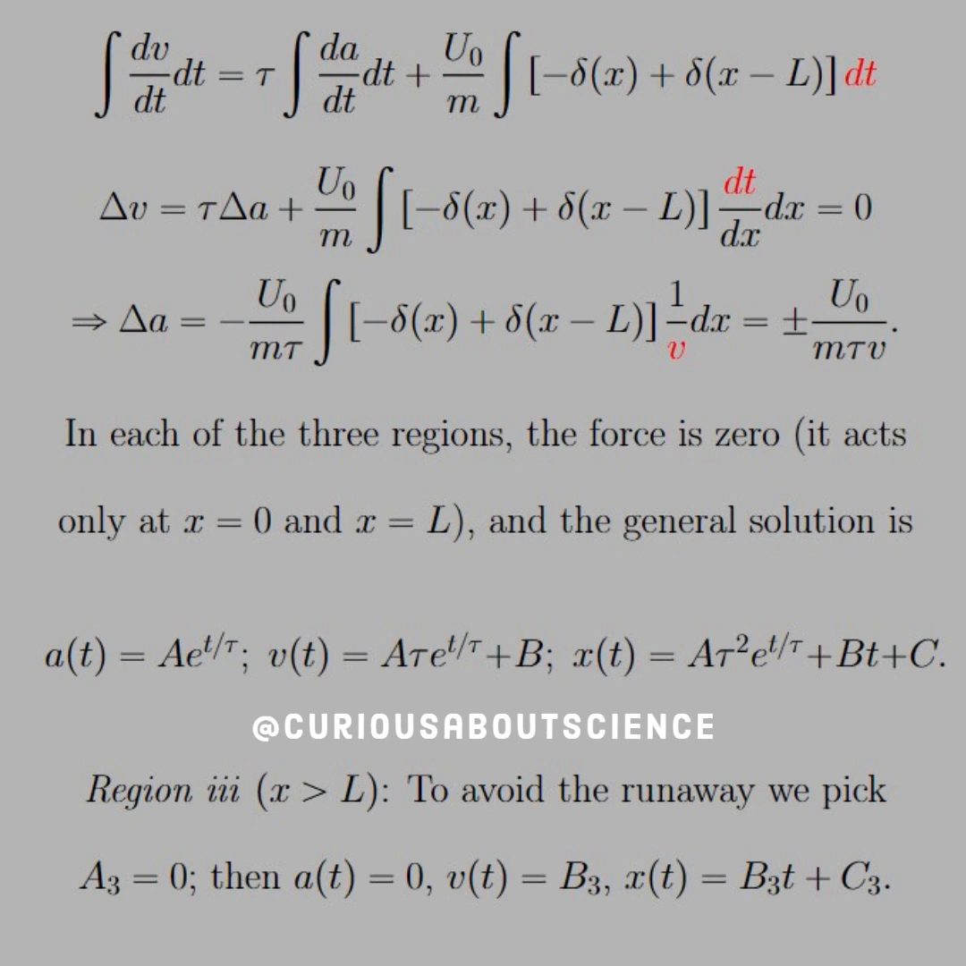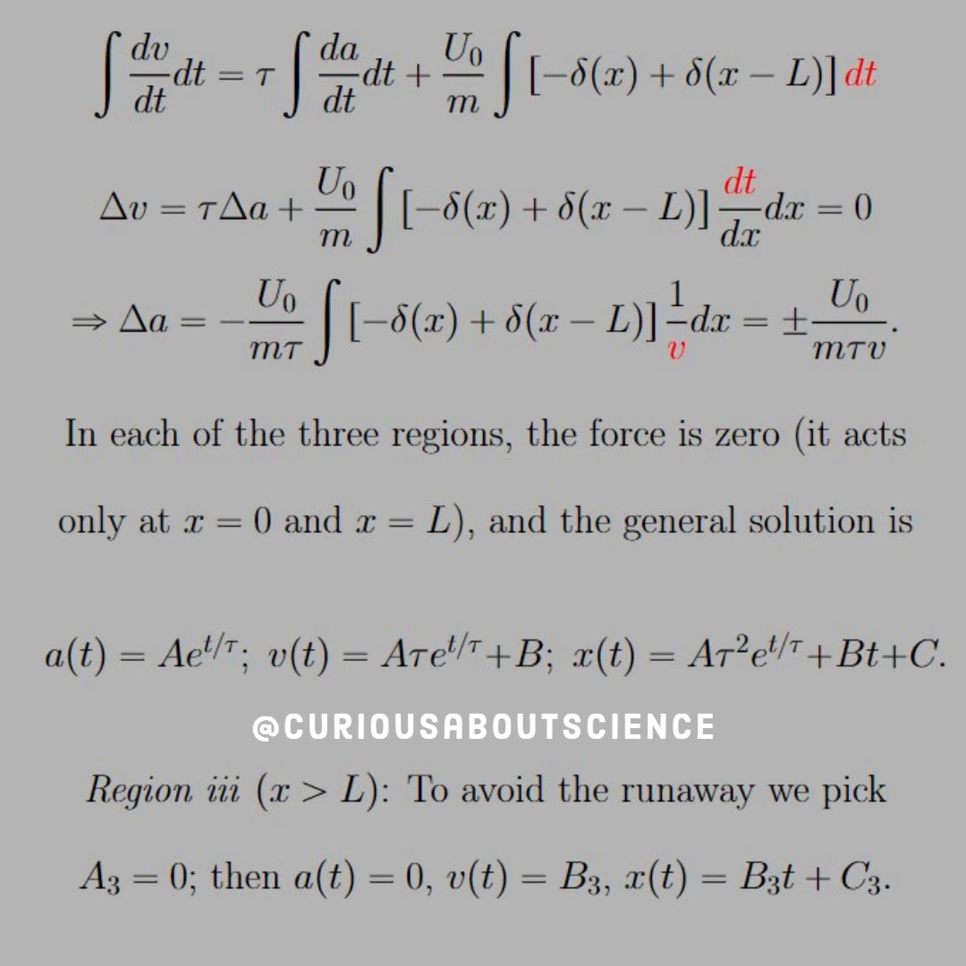And so if we want to avoid runaway, we have to pick A3 equal to 0, because we don't want the acceleration to keep going after we exit the barrier. So we use subscripts here just to keep the regions together. A3 is for the acceleration, B is for the velocity, and C is for the position. The subscripts just mean that they belong to region 3. So to avoid that runaway, we let A3 equal 0.